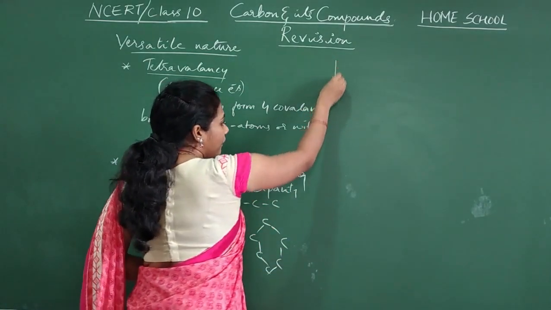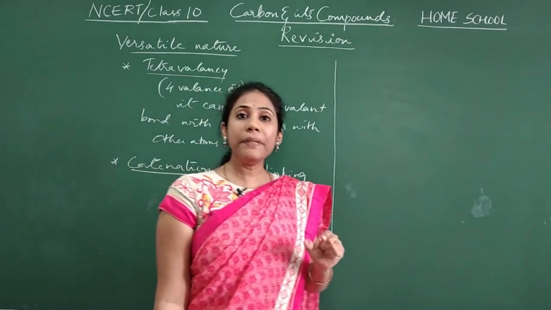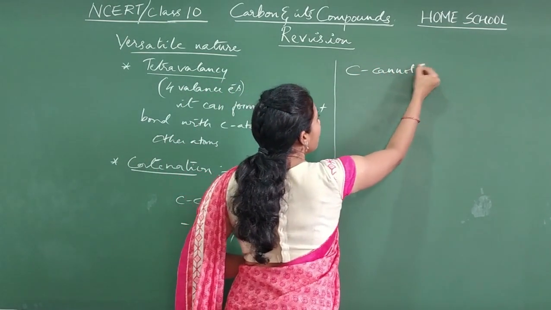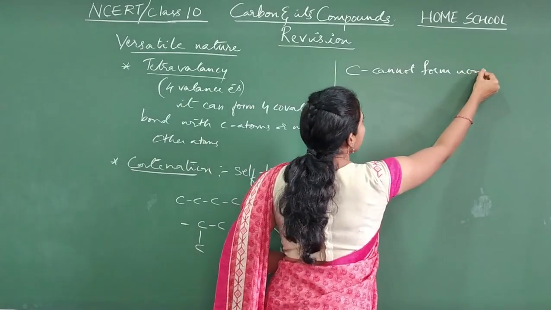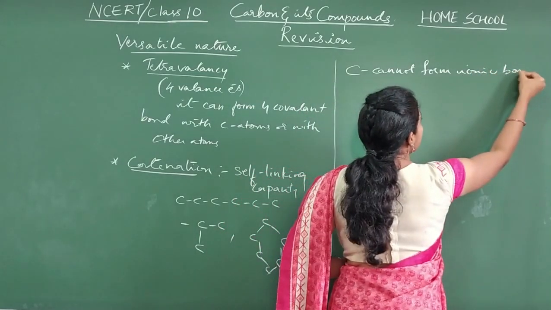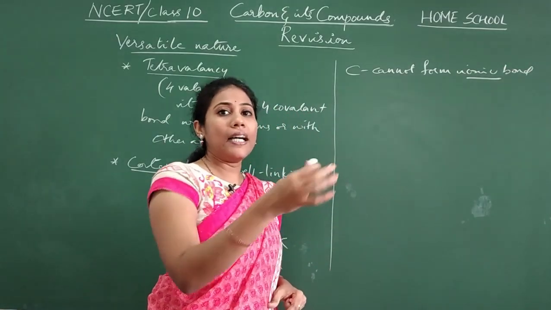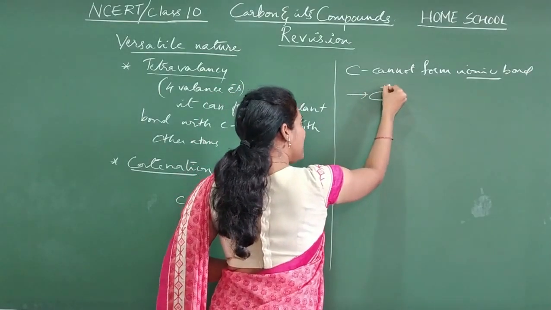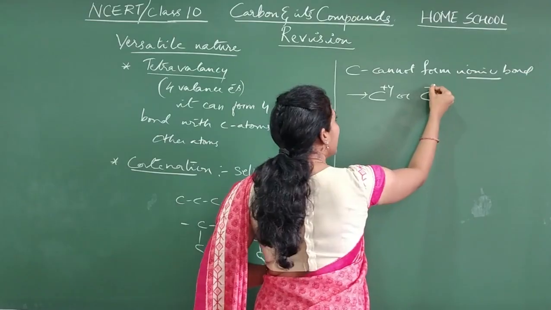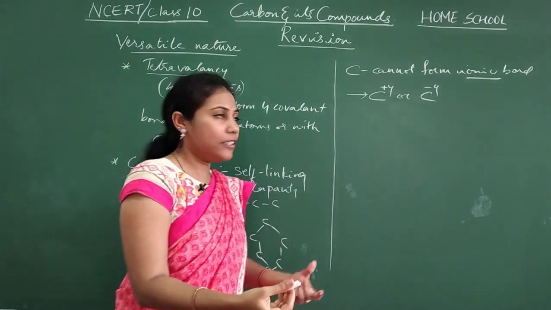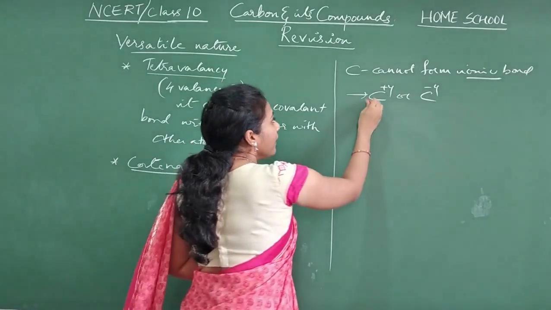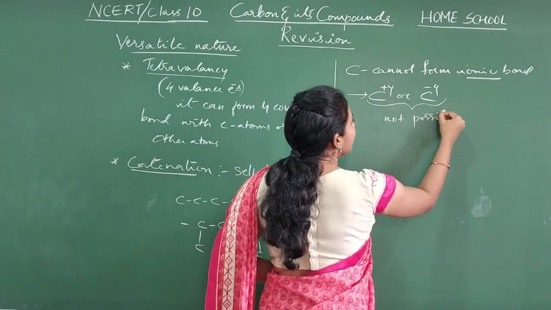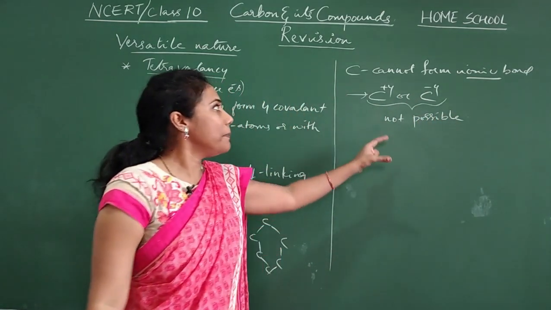Now another point is, carbon cannot form ionic bonds. What is the reason? If carbon has to form an ionic bond, either carbon should become C plus 4 or carbon should become C minus 4, to achieve stability. Forming these two ions is not possible with carbon.